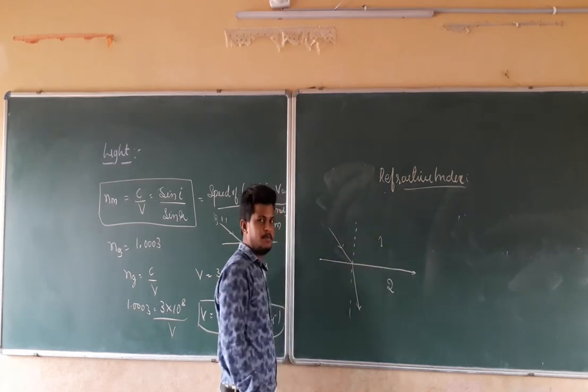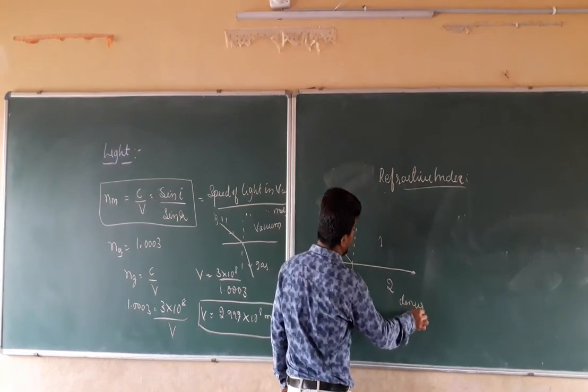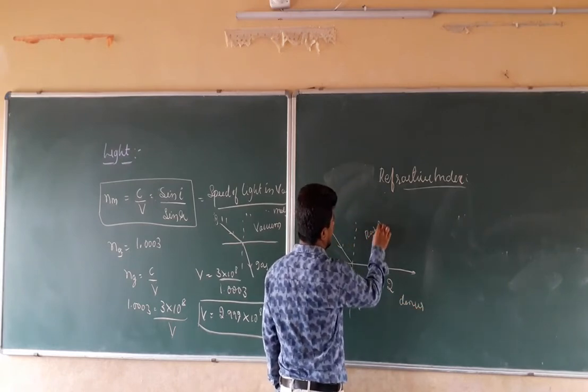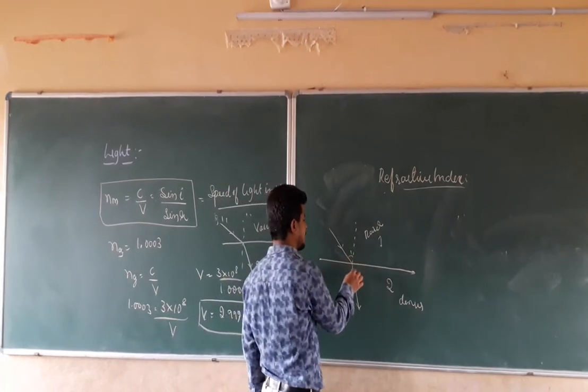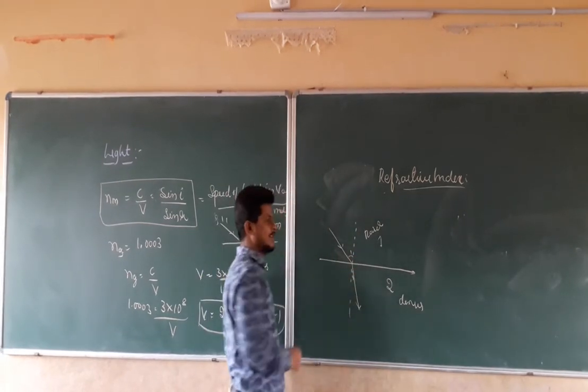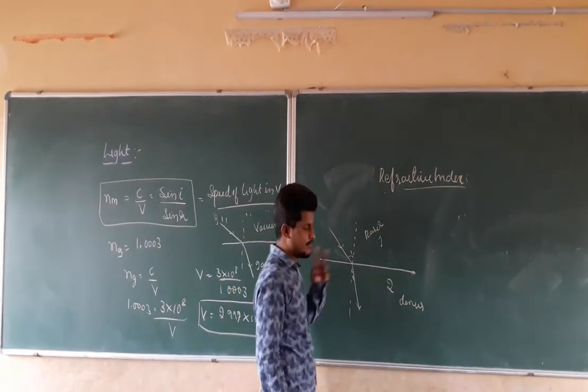This will be the denser medium and this will be the rarer medium. This is the angle of incidence, i, and this is the angle of refraction, r. We don't know what those mediums are.